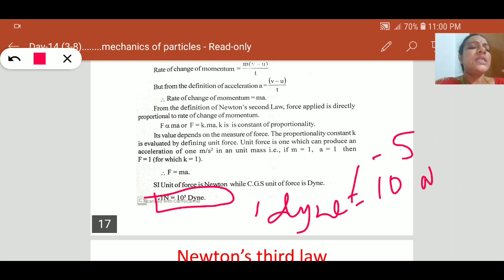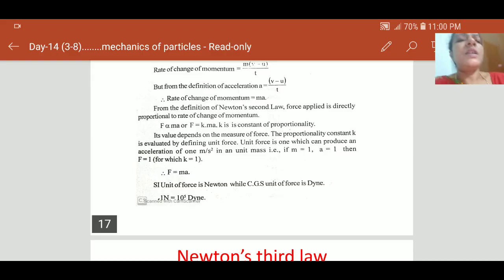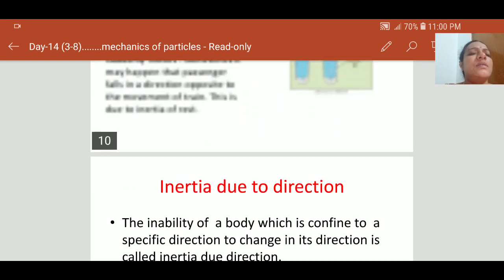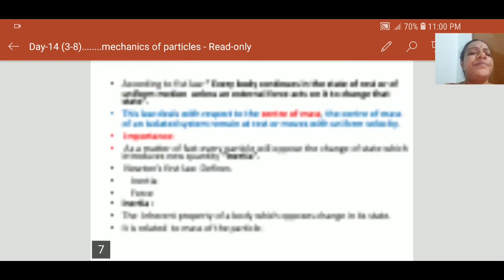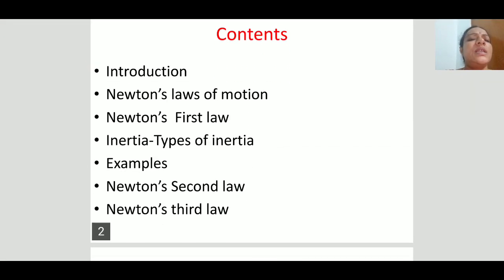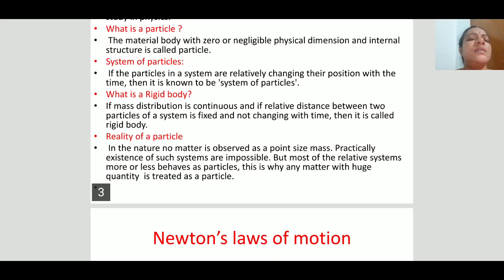So in this class, what we have learned, see here, introduction, that is introduction to mechanics of particles.